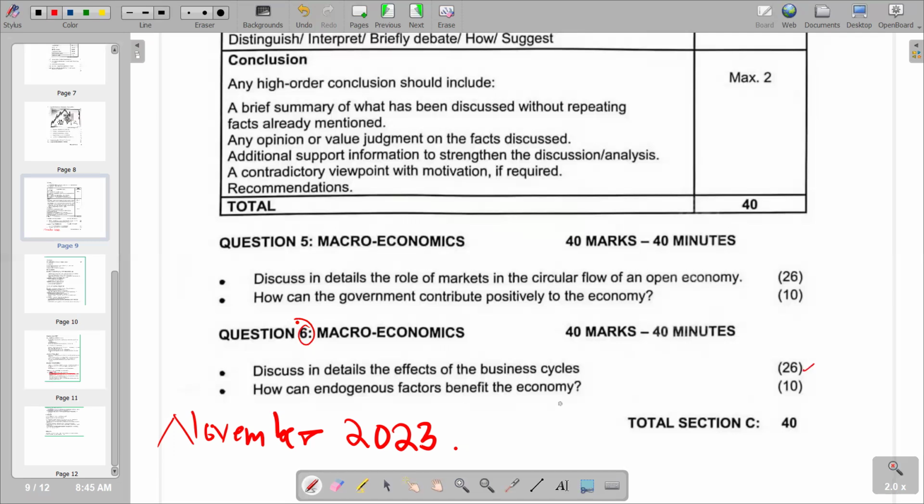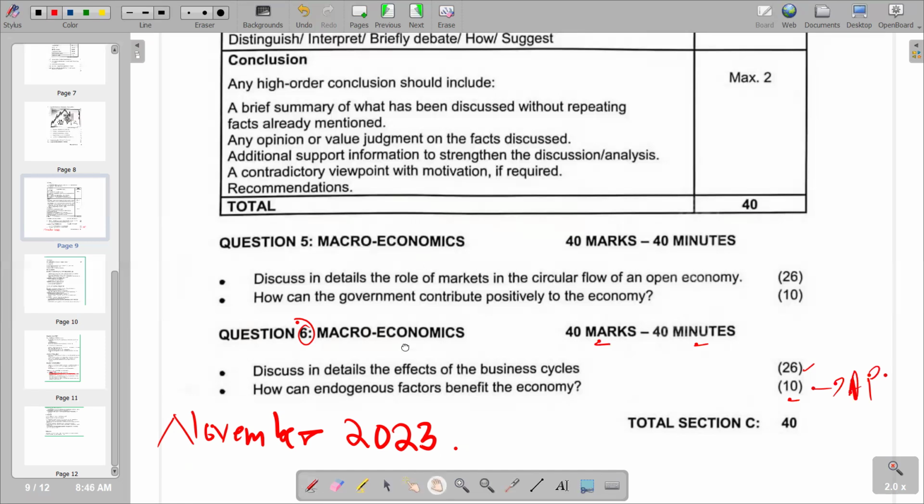And the second part has 10 marks, so this becomes the additional part. In the main body, that's where we are going to discuss in detail the effects of the business cycle. And remember the layout of our essay: we are supposed to start with the introduction, then go to the main body, where we are also going to include our additional parts, and then finally we are supposed to have our conclusion.